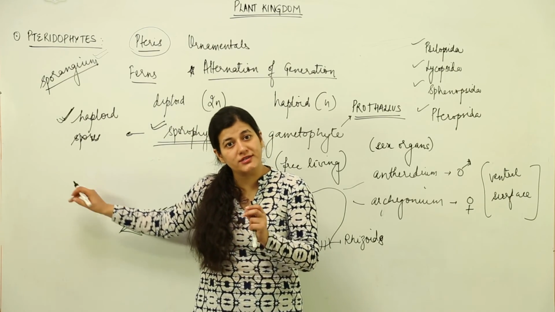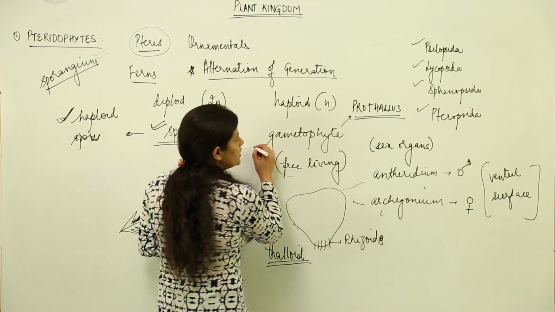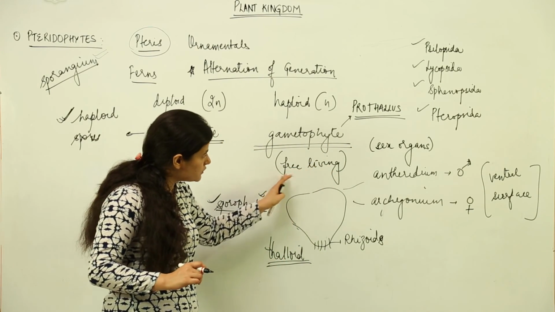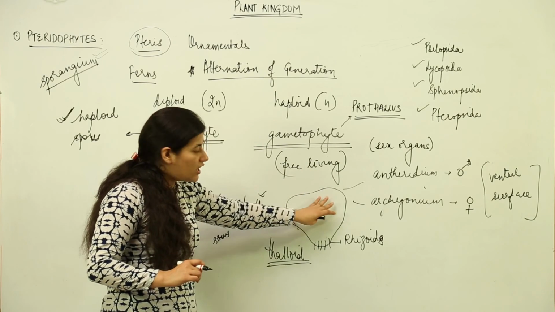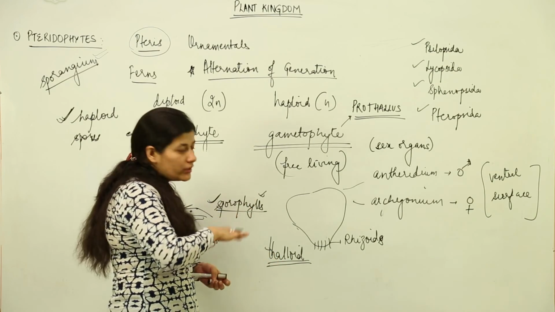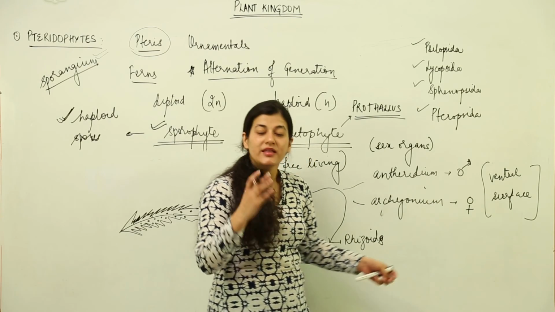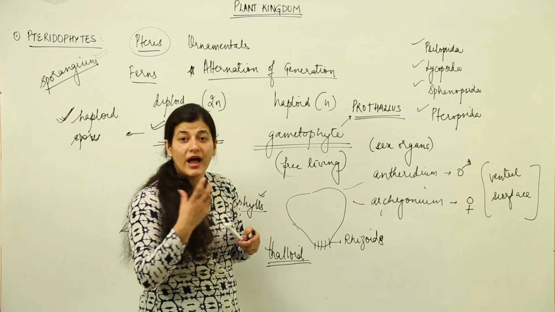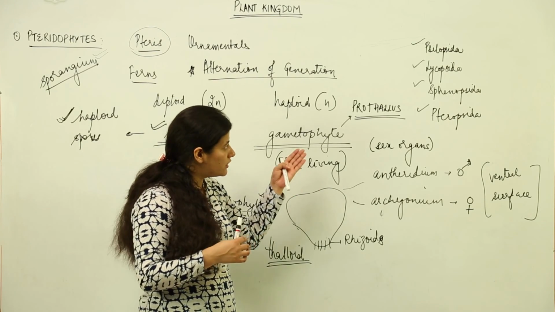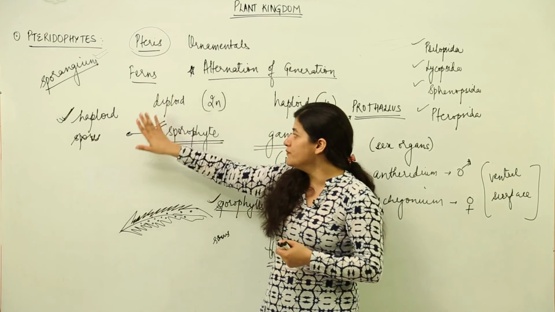These haploid spores, they are going to fall down. When they fall down, they are going to grow into the gametophyte. Now this gametophyte is free living. As a consequence of its free living nature, we have a prothallus like structure, a thalloid structure which has its own roots, and on its ventral surface we have both sex organs, that is male and female sex organs present. These male and female sex organs give rise to the male and female gametes. There is a process of fertilization that takes place, and when fertilization takes place, it gives rise to sporophyte again.